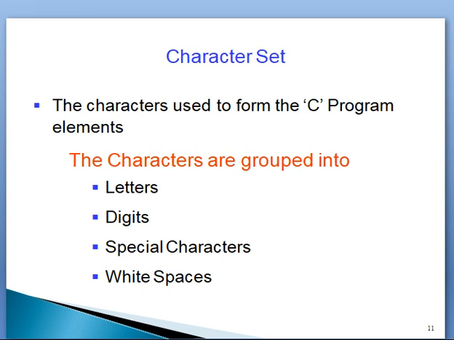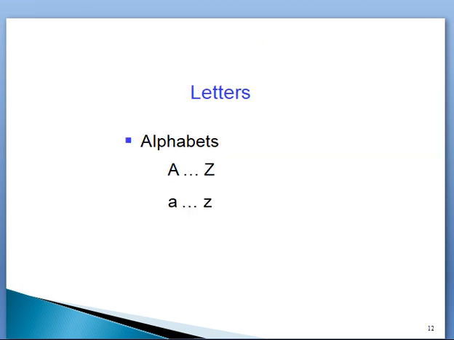In letters, we will find alphabets, that is capital alphabets or small alphabets, used in the C language.